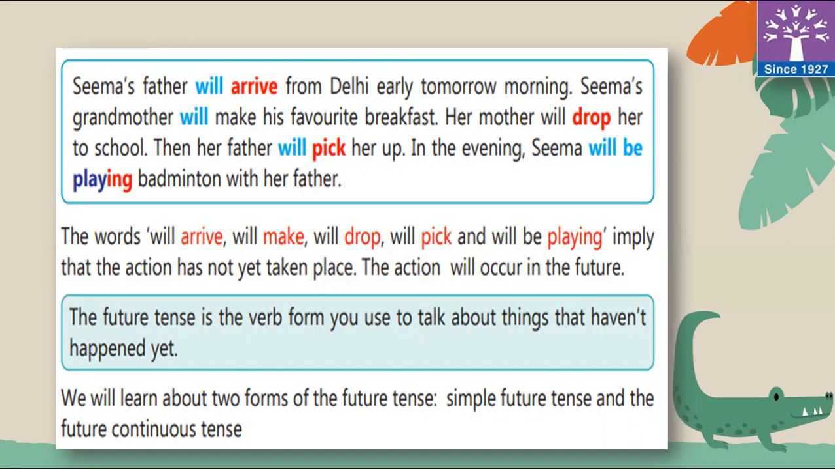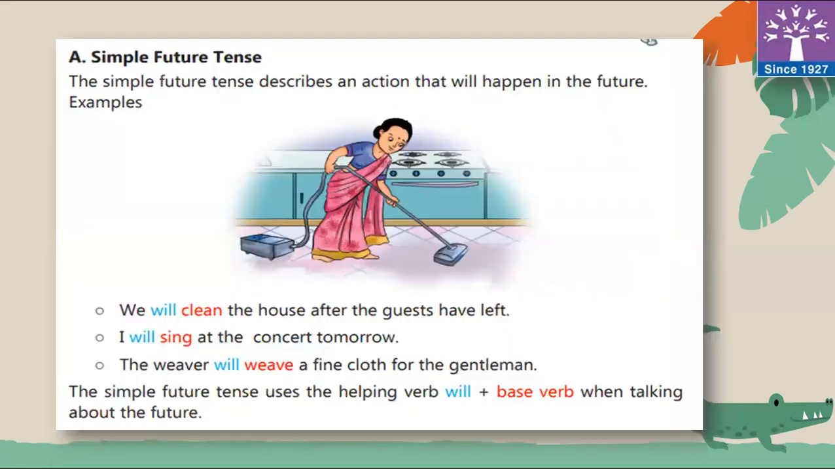The words will arrive, will make, will drop, will pick, and will be playing imply that the action has not yet taken place. The action will occur in the future. The future tense is the verb form you use to talk about things that have not happened yet. So we will learn about two forms of future tense, simple future tense and future continuous tense. Let's start with simple future tense.